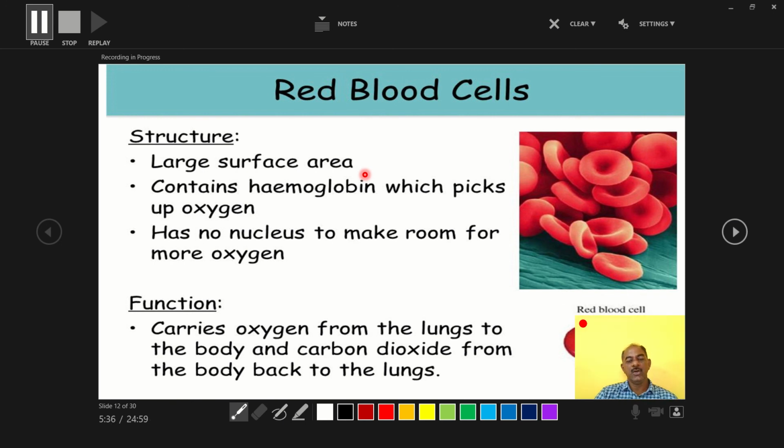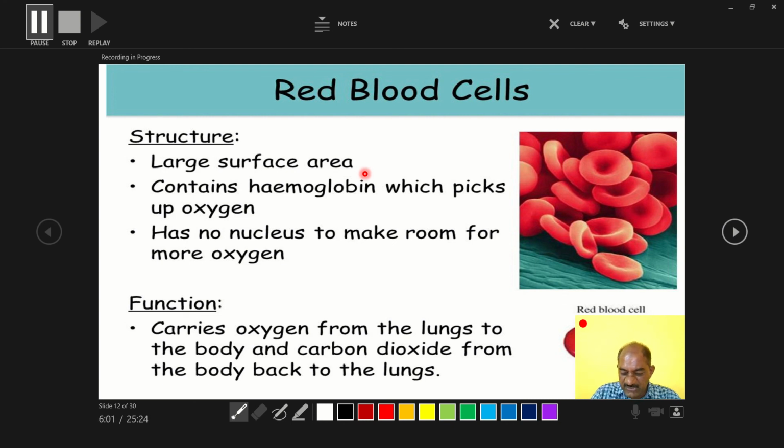Generally, the size of a red blood cell is 7.5 micron. This is the normal size of RBC. If deficiency of vitamin B12 occurs, then RBCs become larger in size, and they are called macrocytes.